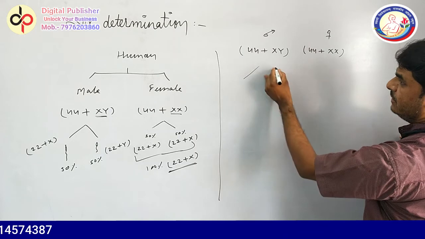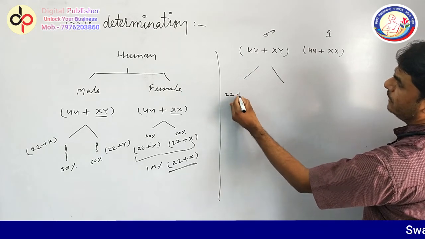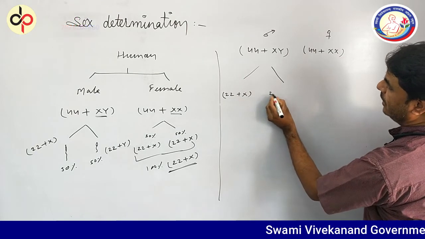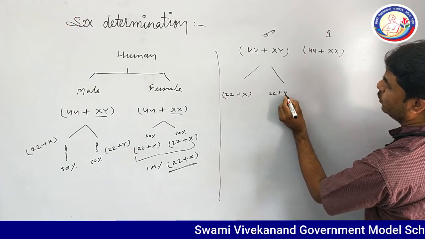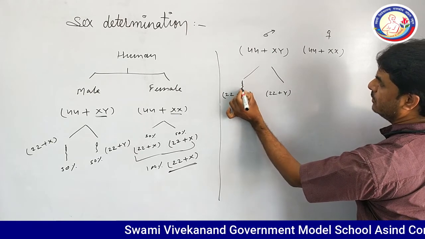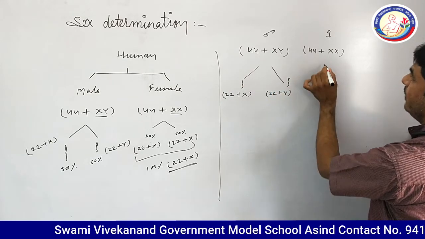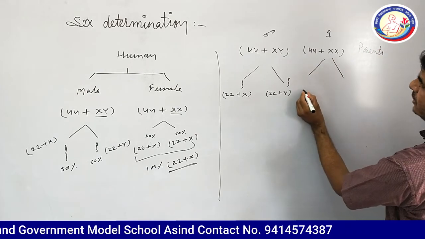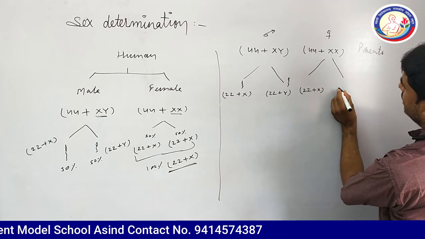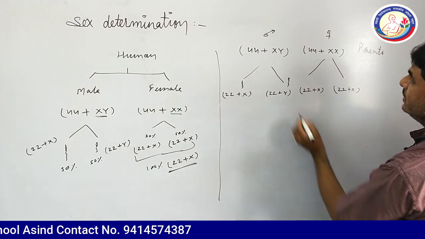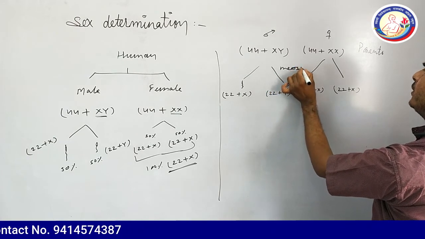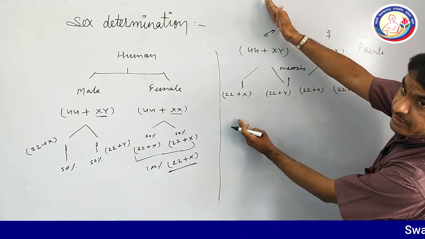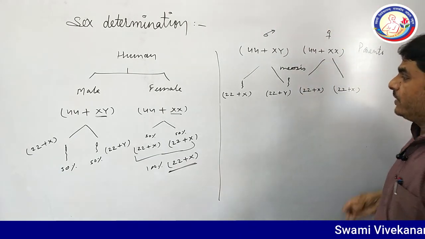After meiosis, the male will form 50% sperms with 22 plus X chromosomes and another 50% with 22 plus Y chromosomes. While these are the parents, the ova are 22 plus X, 22 plus X. This is gametogenesis. This is known as spermatogenesis in the male and oogenesis in the female.